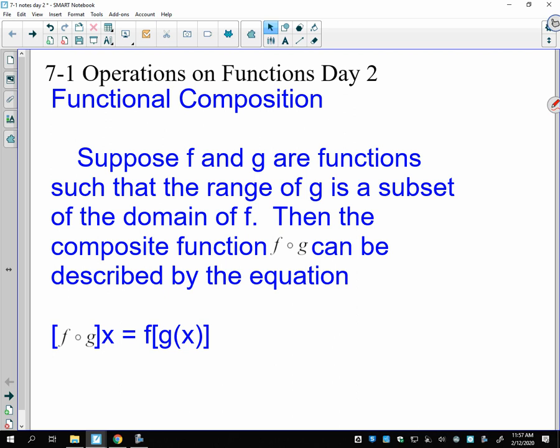Suppose f and g are functions such that the range of g is a subset of the domain of f. Right? That makes no sense to you, but that's okay. The composite function f of g can be described by the following equation. So this open circle kind of spells the word fog. This open circle means composition, so it's not a times sign. And the way we say that is we say f of g.